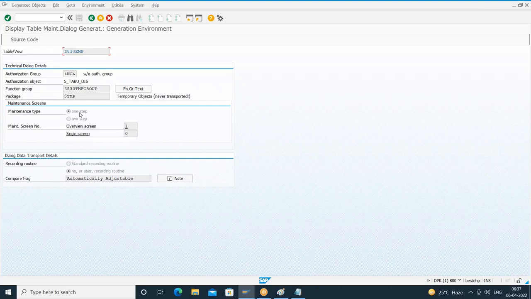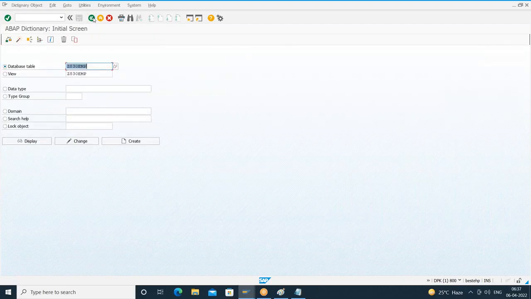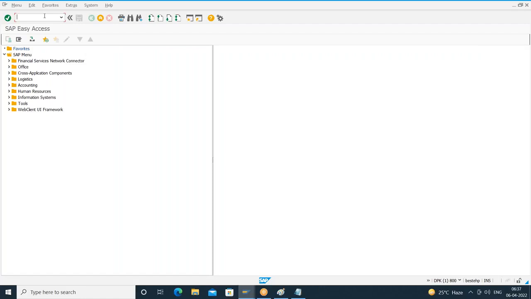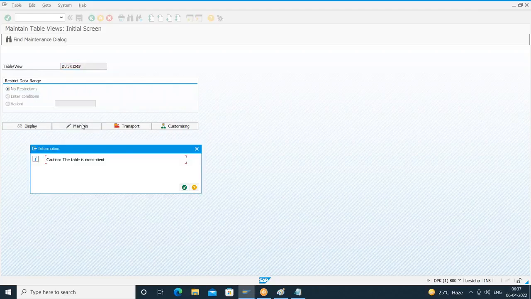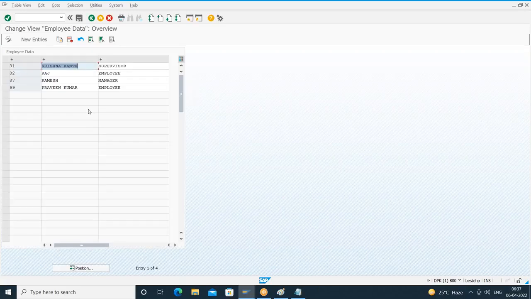And once the table maintenance is generated, the end user can start maintaining the table using the transaction code, what? SM30. So the end user can go to SM30 and he has to provide the table name here and click on the maintain button and he can start maintaining the table.